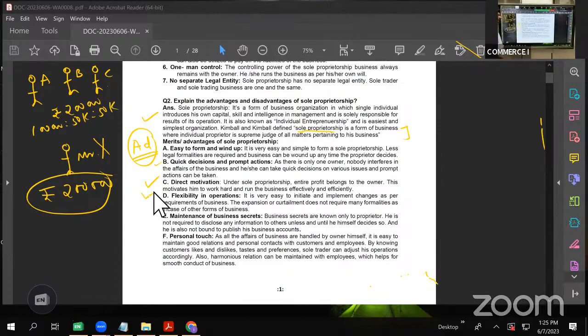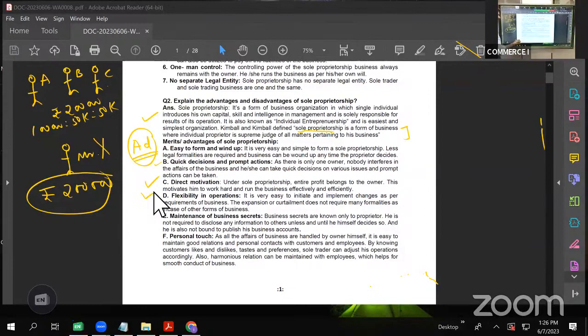Next, flexibility in operation. Flexibility in operation means, again, since there is only one person, whatever changes he wants to make in the organization can be done easily. Suppose he wants to change the timings of the business, he can do it. He wants to change the nature of the business. Suppose he was doing business of mobiles, now he wants to change it to getting into the garment industry. He wants to do garment business. That also he can do easily. So since there is only one person who takes the call, the operations in such a business are very flexible, without waiting for anybody to give their approval or consent.